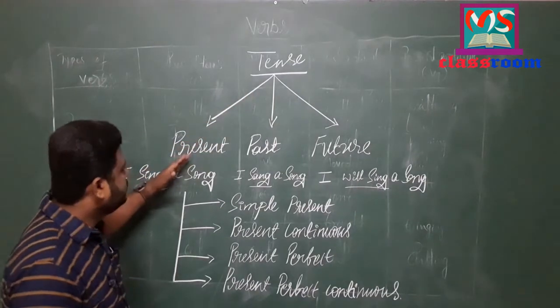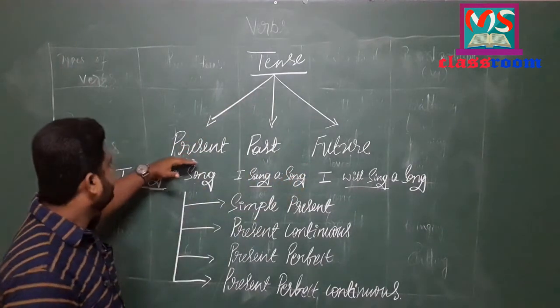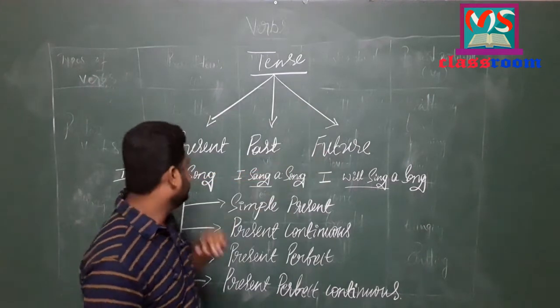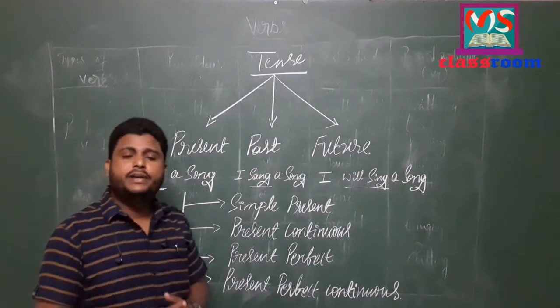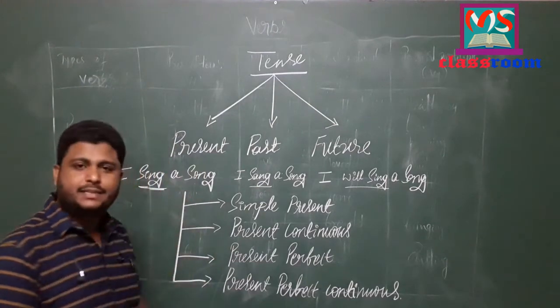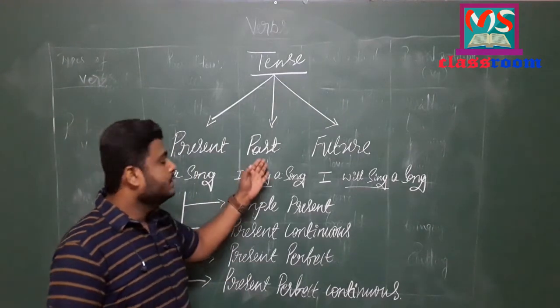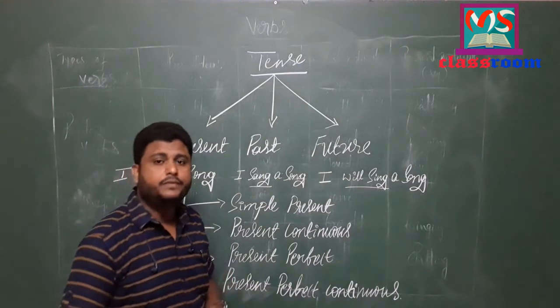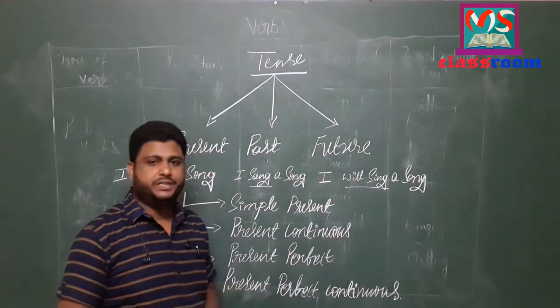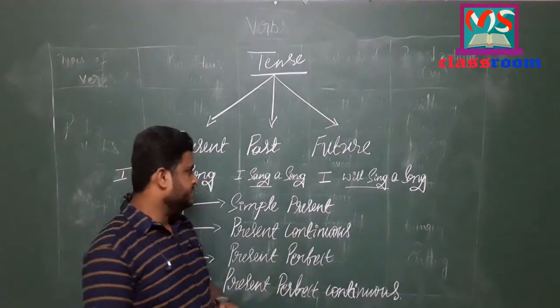Tense is divided into three types: present tense, past tense, and future tense. In order to describe the present situation, we use present tense. In order to describe the past situation, we use past tense. In order to describe the future situation, we use future tense.